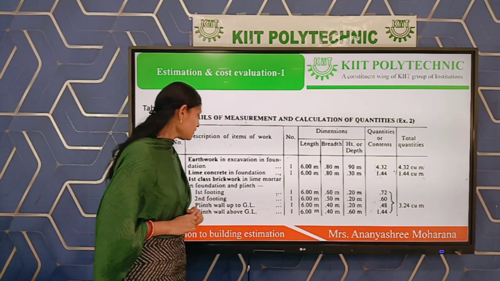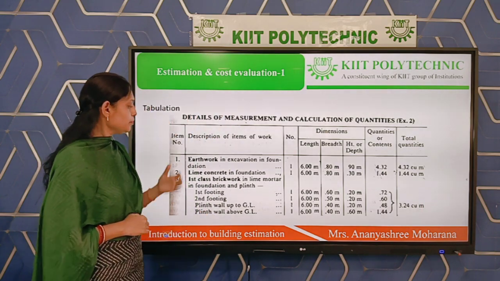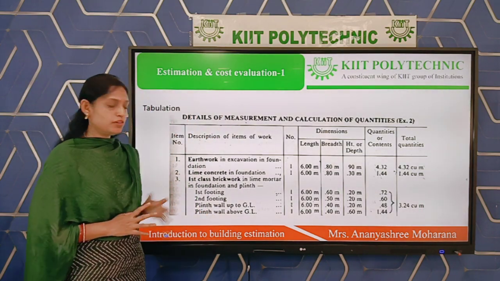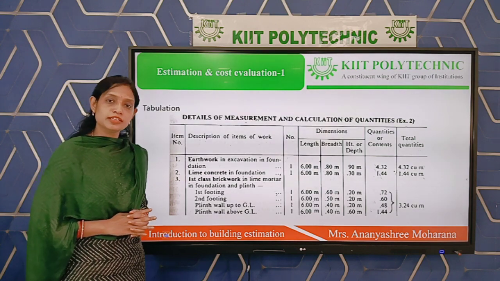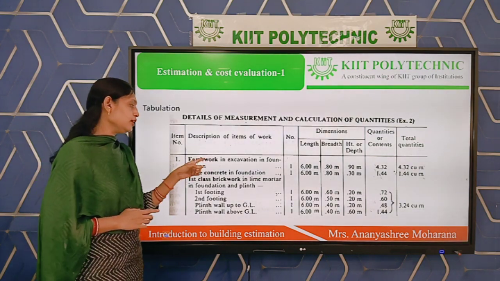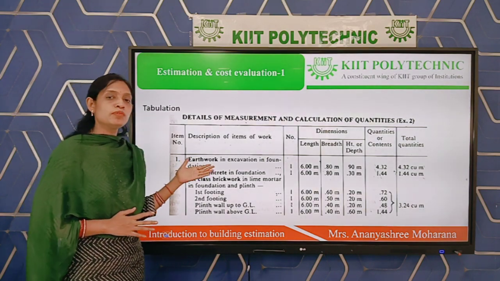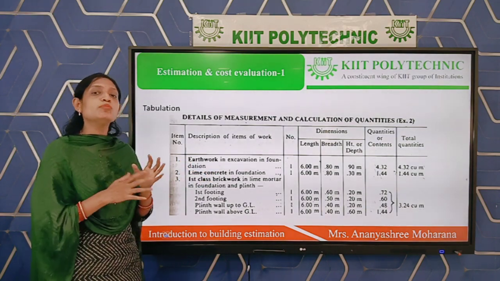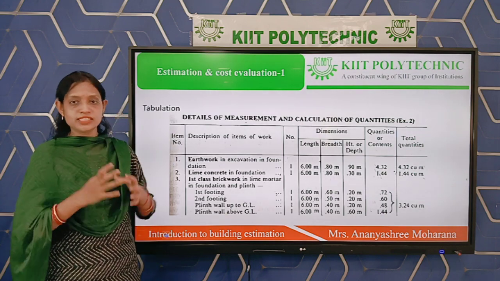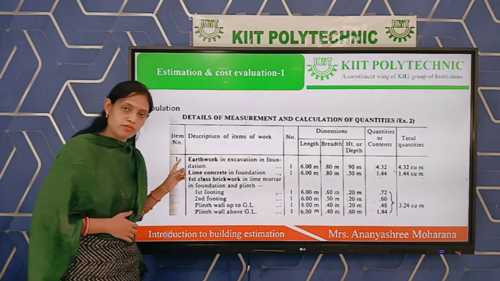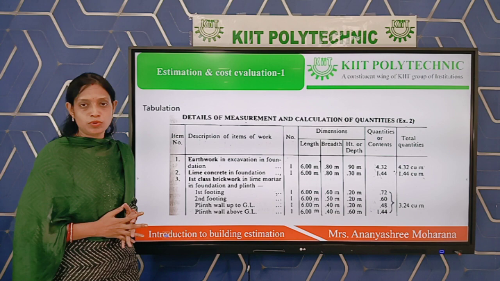As we previously discussed, the first item we are considering in the estimation is earthwork in excavation in foundation. That means how much soil we have to excavate to construct this foundation, for which the drawing is given to us.